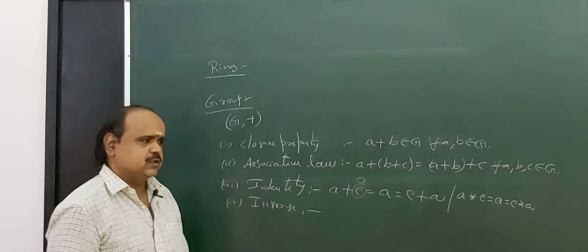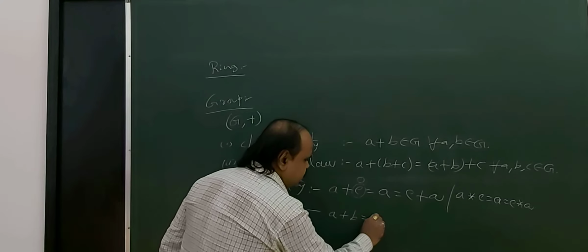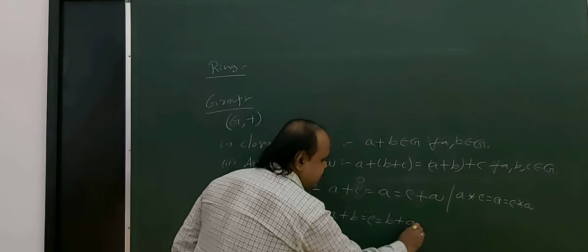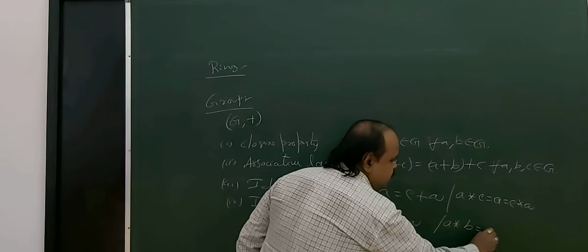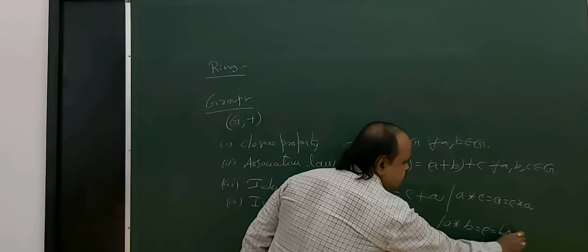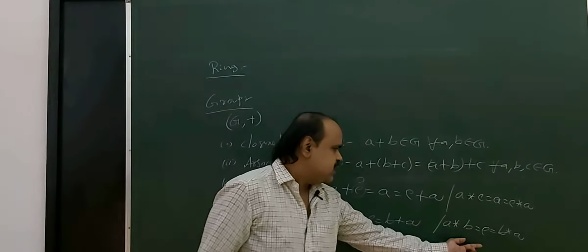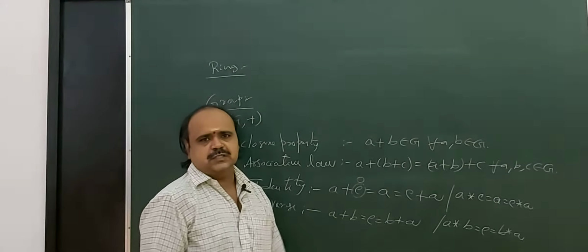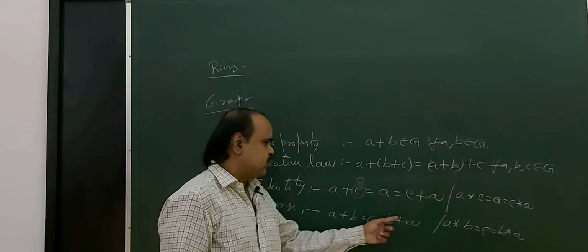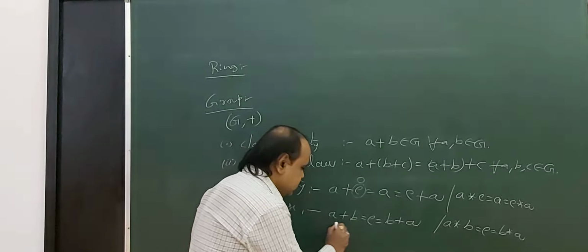Existence of inverse. What is its condition? A plus B equals E equals B plus A. In general, A star B equals E equals B star A is the general condition. Here we use plus for star, so A plus B equals E equals B plus A. Now we replace the corresponding elements.